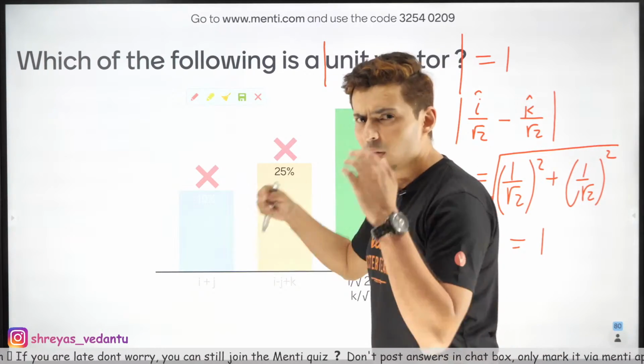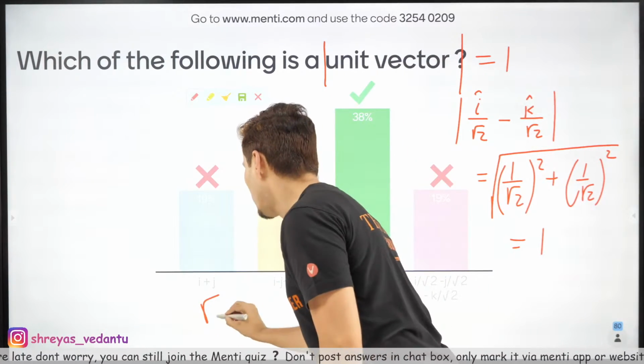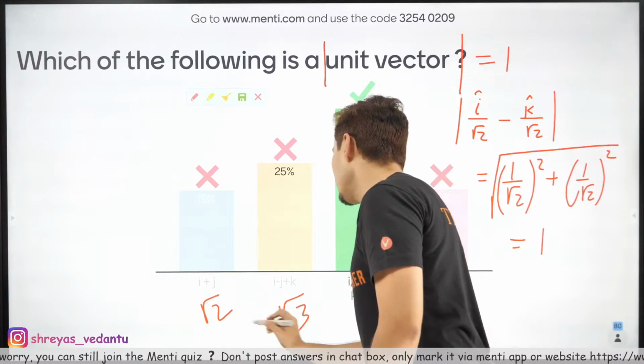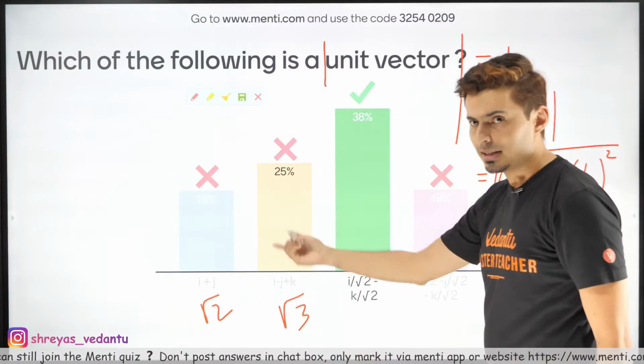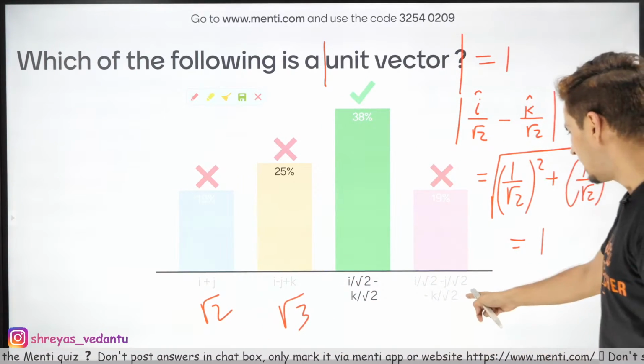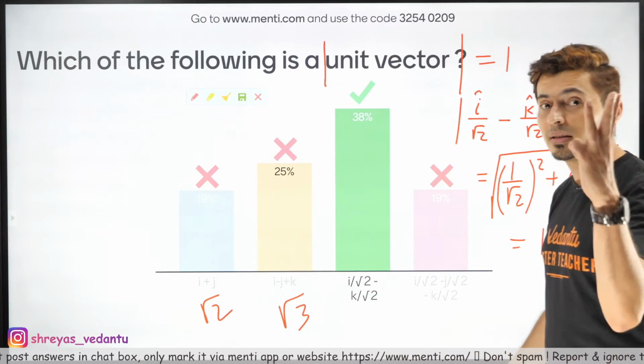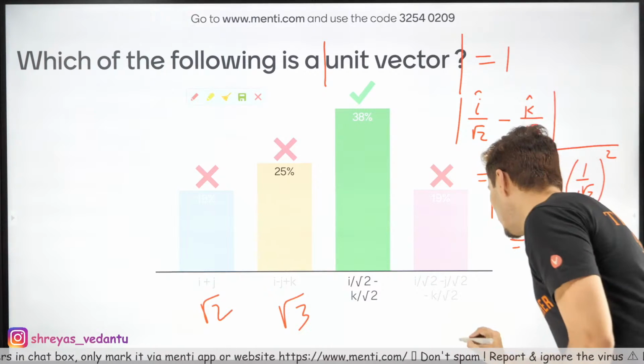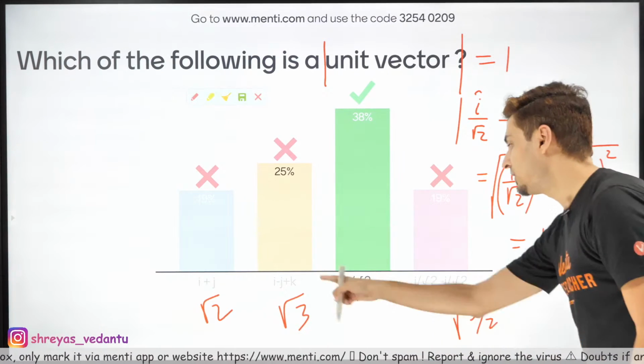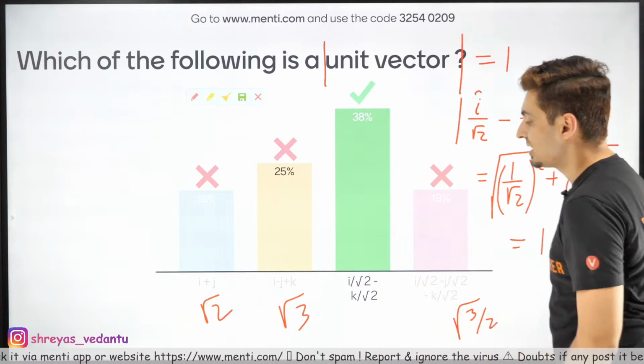Everything else, if you just quickly orally also calculate, this is root 2, guys. This is nothing but root 3, correct? 1 plus 1 plus 1, yep. And this is nothing but 1 by root 2 square plus 1 by root 2 square plus 1 by root 2 square, 3 times 1 by 2. So it is root 3 by 2. None of them are unit vectors. So only correct option is option C.